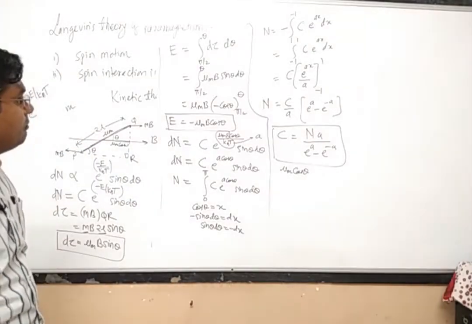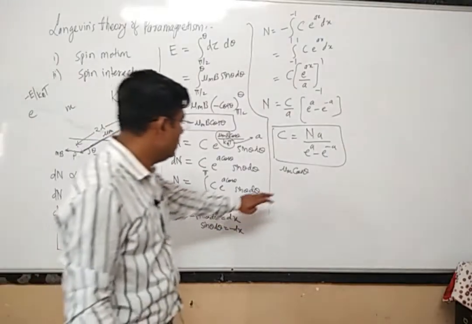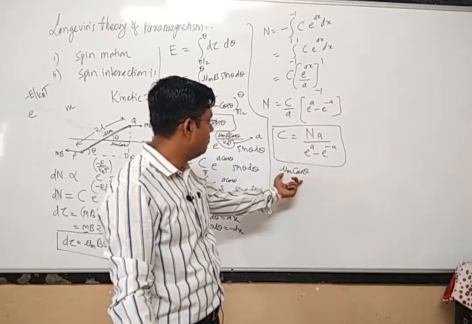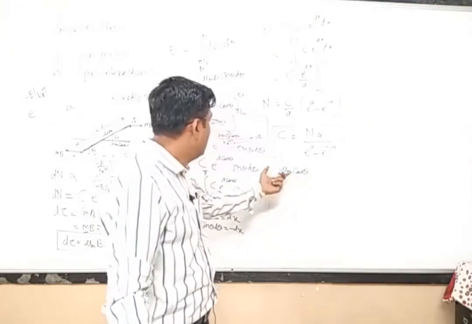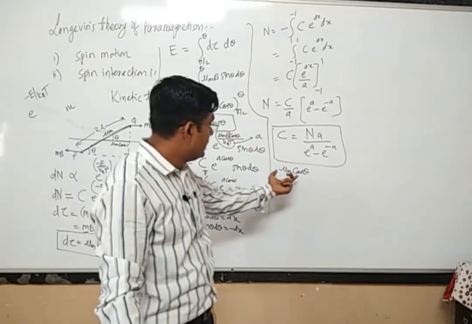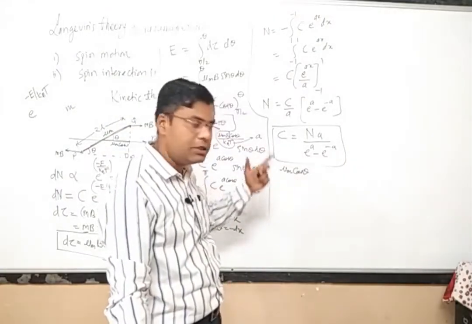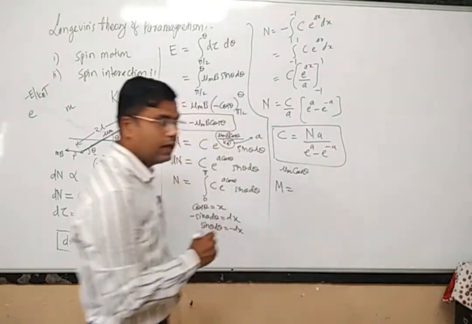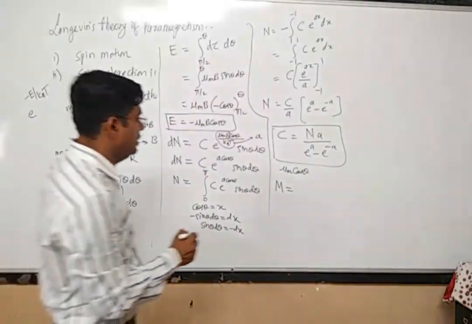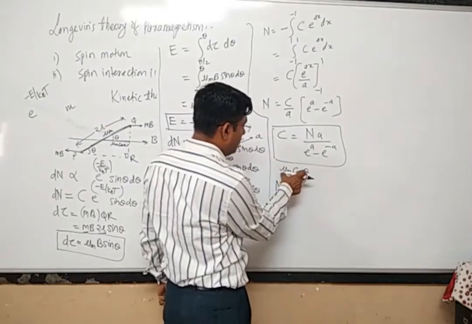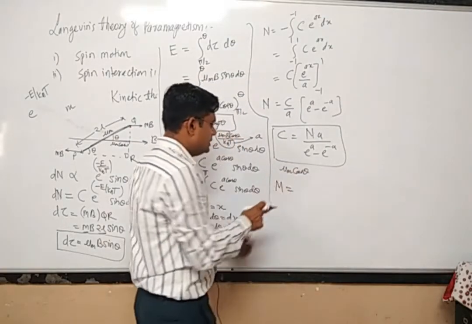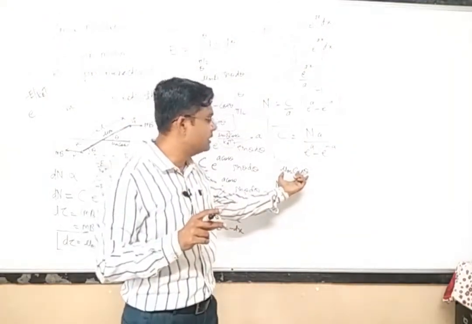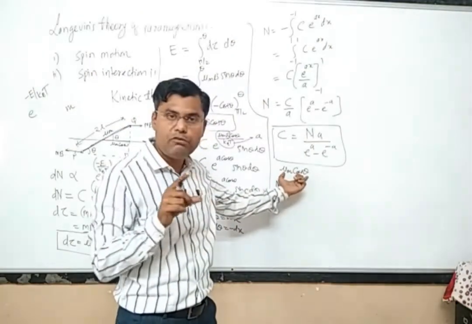Now what will be the magnetization? Now you see, the component of magnetic moment in the direction of magnetic field will be given by mu m into cos theta. So the magnetization in the direction of magnetic field is, suppose, given by capital M. So capital M would be how much? This is the component of the magnetization of one atom in the direction of magnetic field.